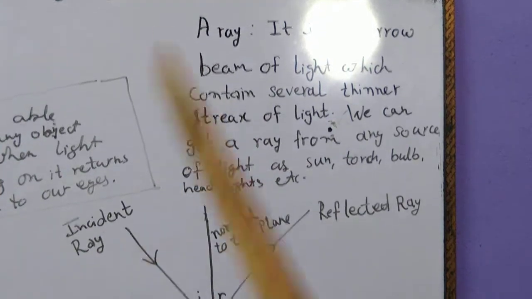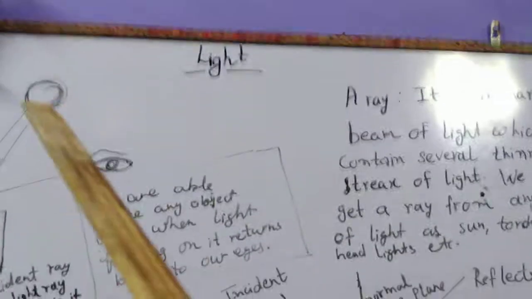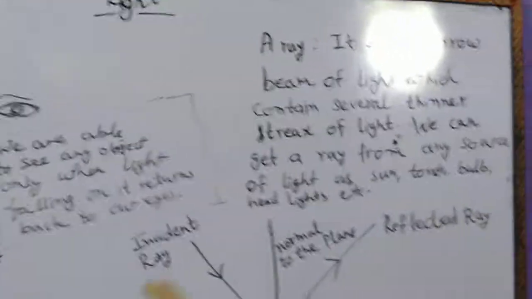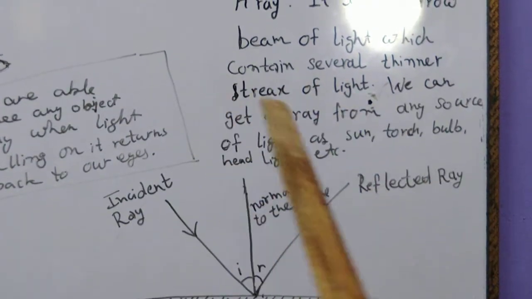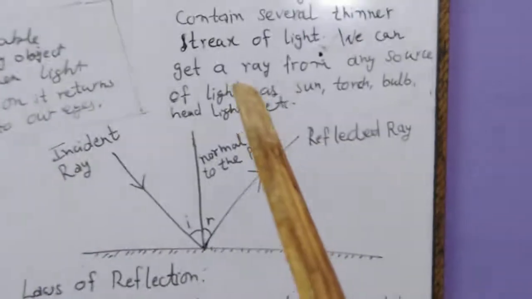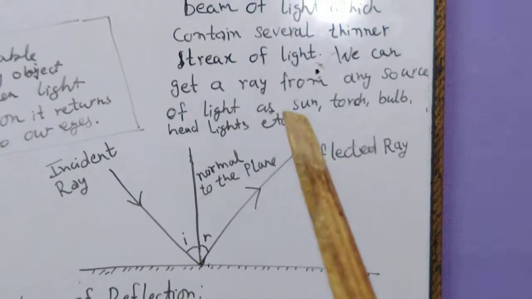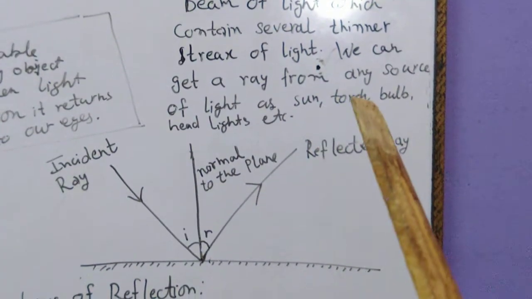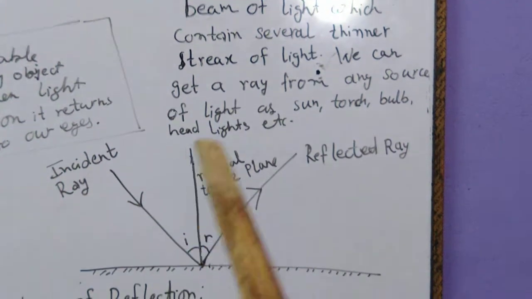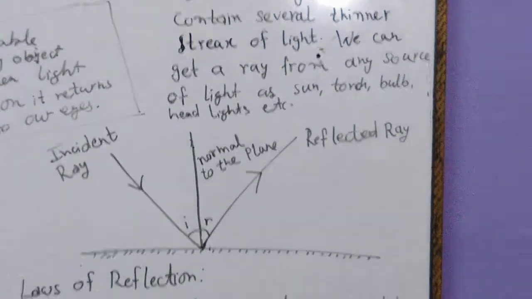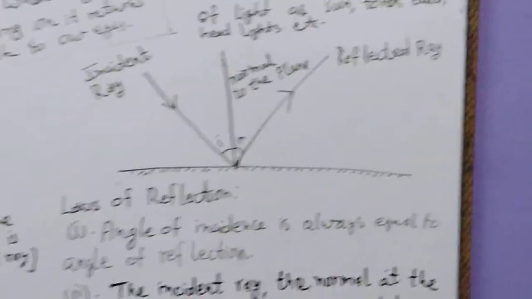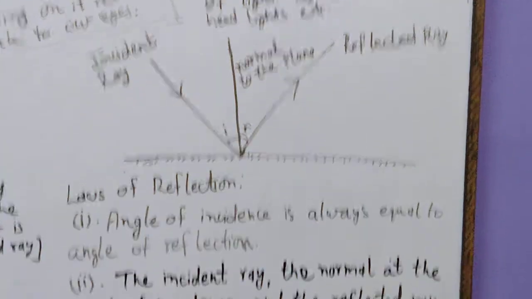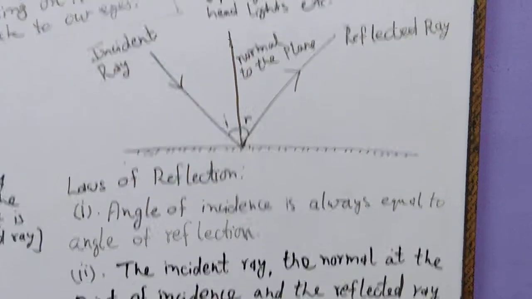Streaks means simple lines. So a ray itself contains many other thinner streaks of light. We can get a ray from any source of light, for example sun, torch, bulb, headlights, etc. So now you are familiar with the incident ray, reflected ray, angle of incidence and angle of reflection.